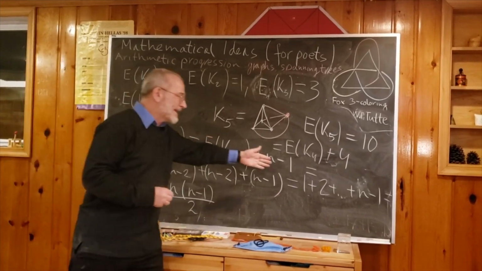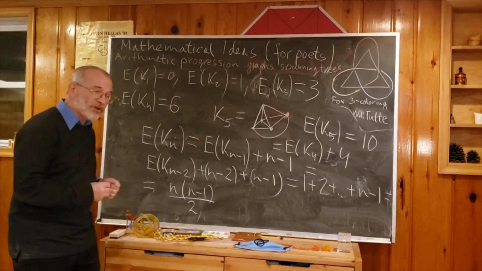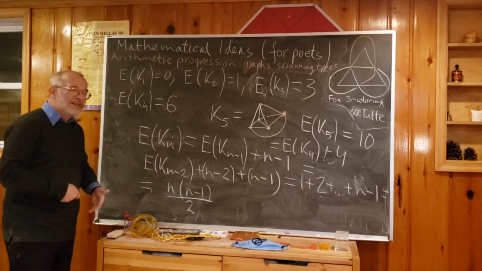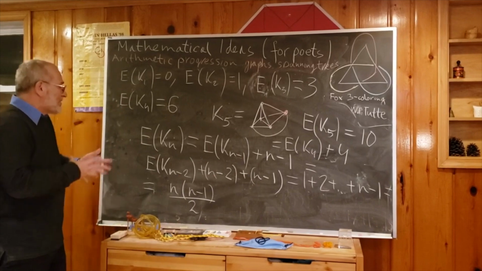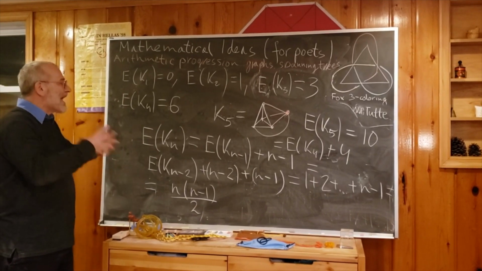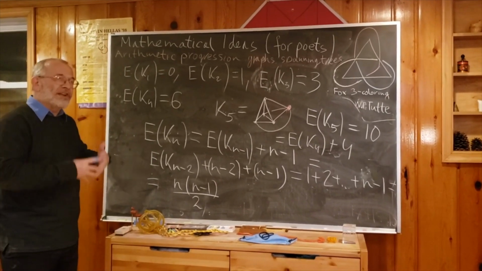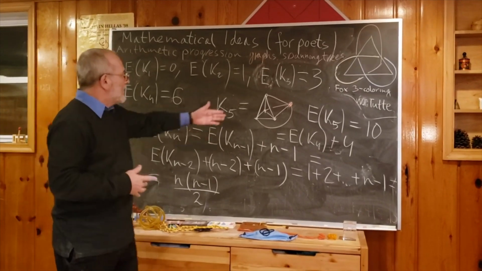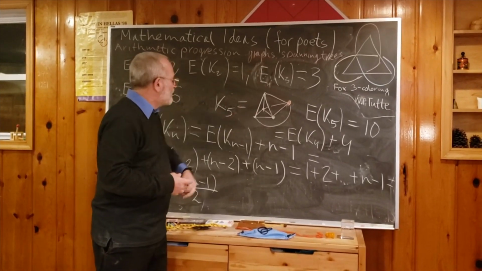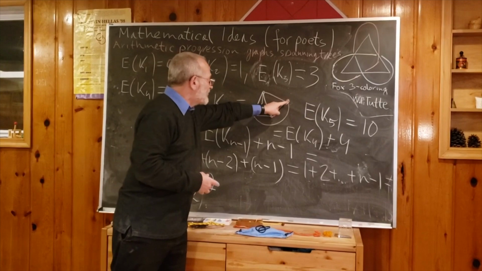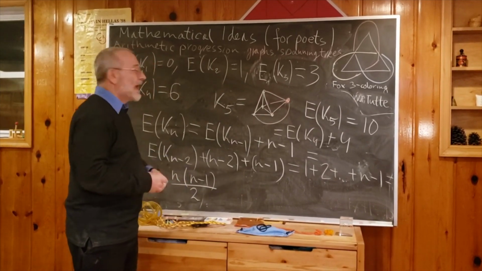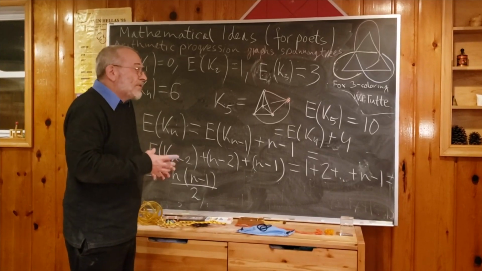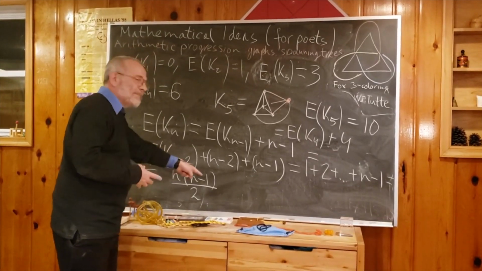So this is, you can say, a nice illustration of arithmetic progression. On the other hand, and this is known from Euler's times, you can do it differently. You can do this in one step. What is the reasoning? The Euler-like reasoning is like the following. Every vertex has n minus 1 edges, n minus 1. How many vertices do you have? n. So you can think that the number of edges is just n times n minus 1.